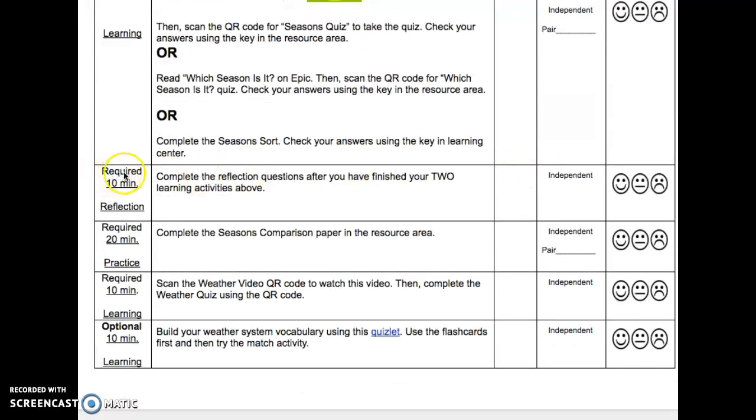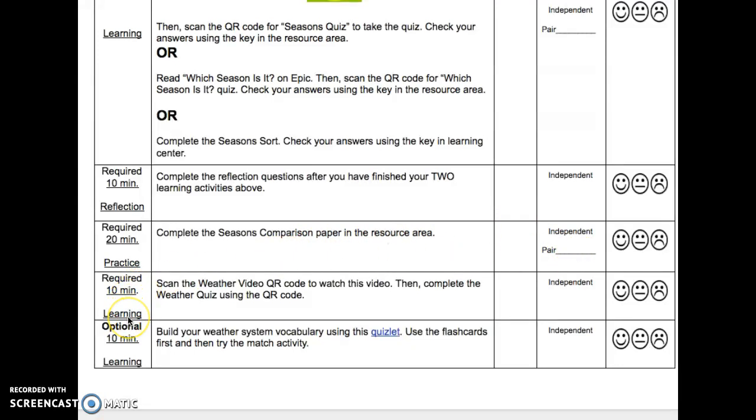The next activity is required for 10 minutes. It is a reflection. Complete the reflection questions after you have finished 2 learning activities above. This is independent. Remember to mark your work mode. Required 20 minutes. This is practice. Complete the seasons comparison paper in the resource area. This can be done independent or with a pair.